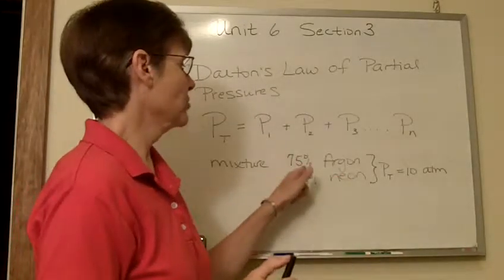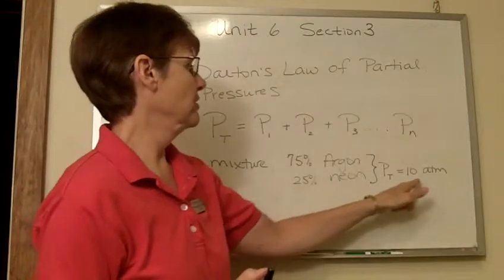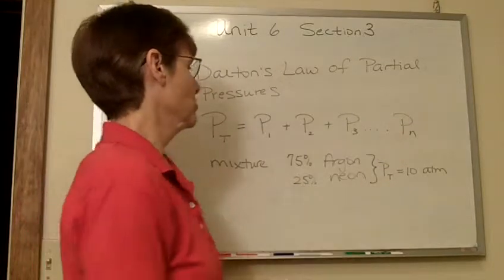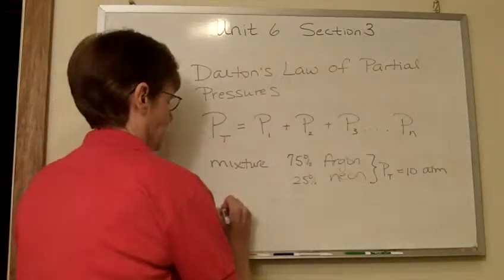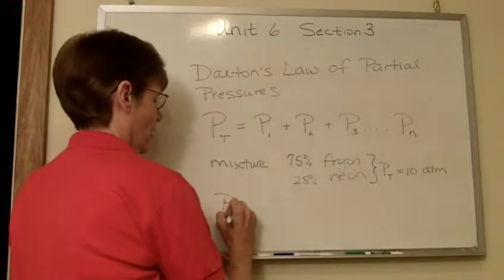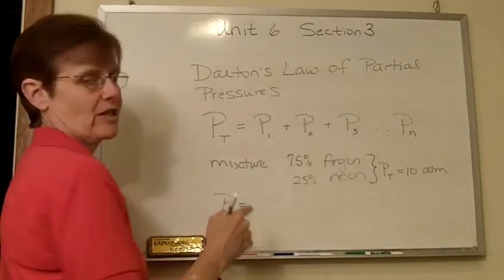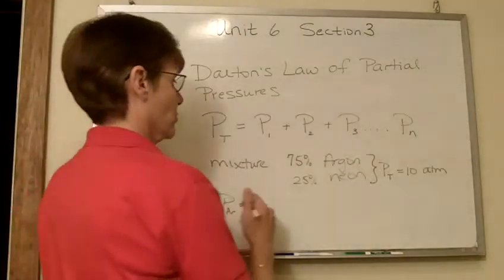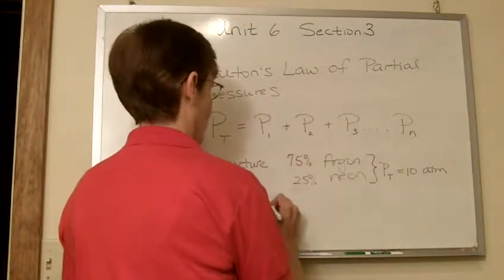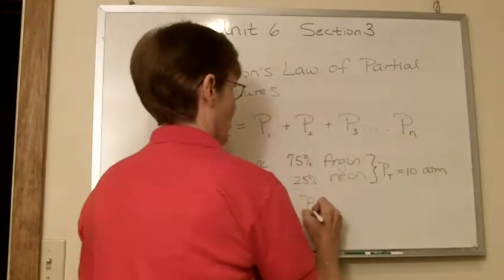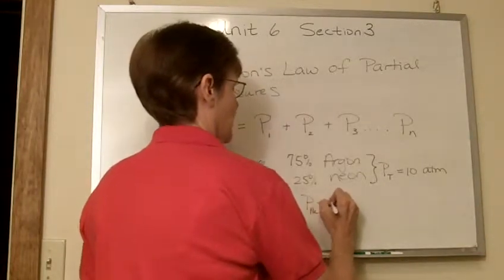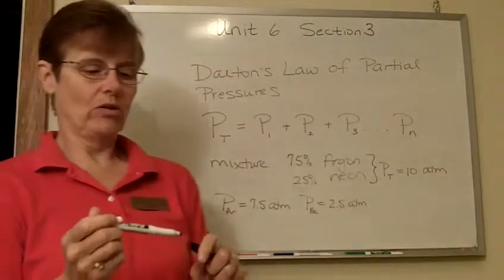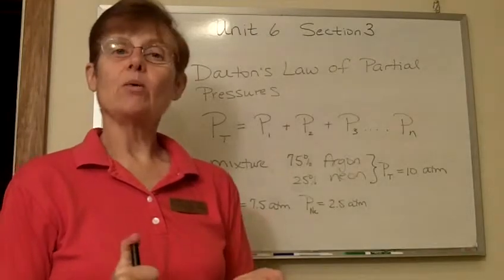And therefore, the partial pressure of argon would be 7.5, and the partial pressure of neon would be 2.5. And we would write it like this. So the pressure of argon, with that little subscript, means it's the partial pressure only of that one particular gas. So the partial pressure of argon is 7.5 atmospheres, and the partial pressure of neon is 2.5 atmospheres. And if we add those together, we get the total of 10 atmospheres. So it's always like that.